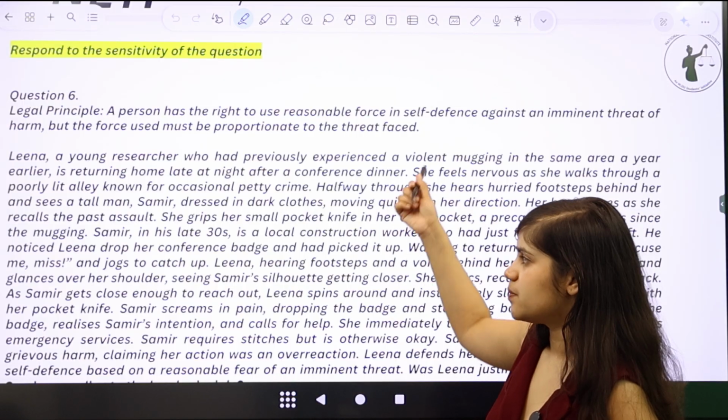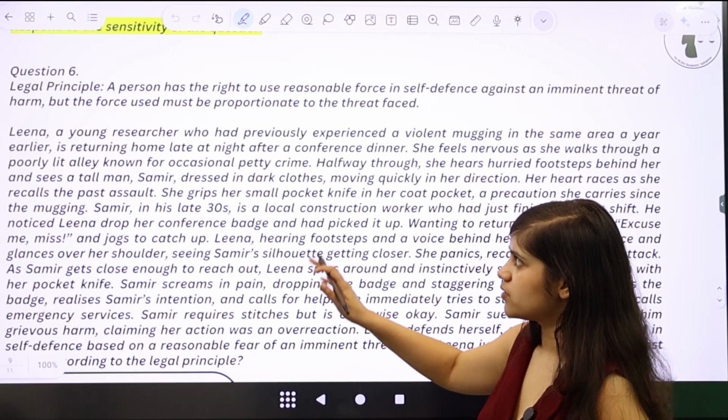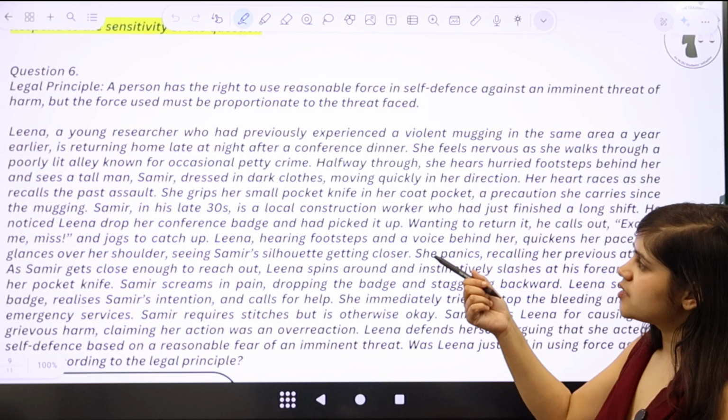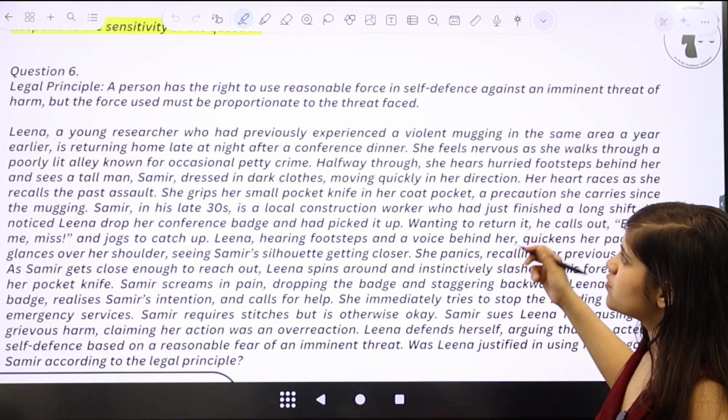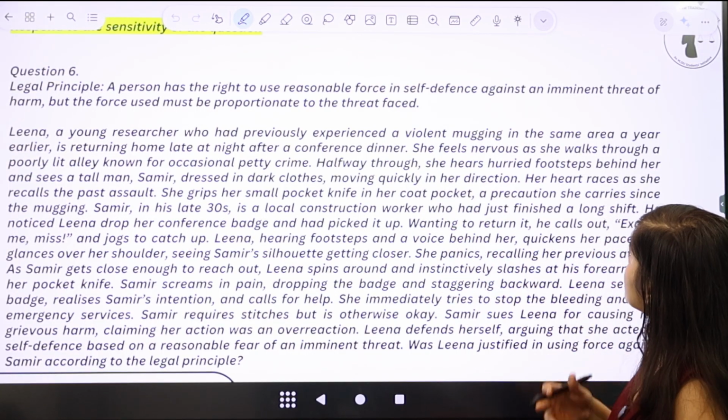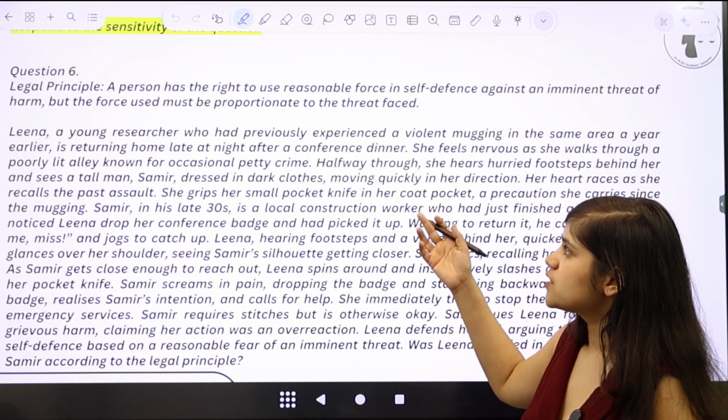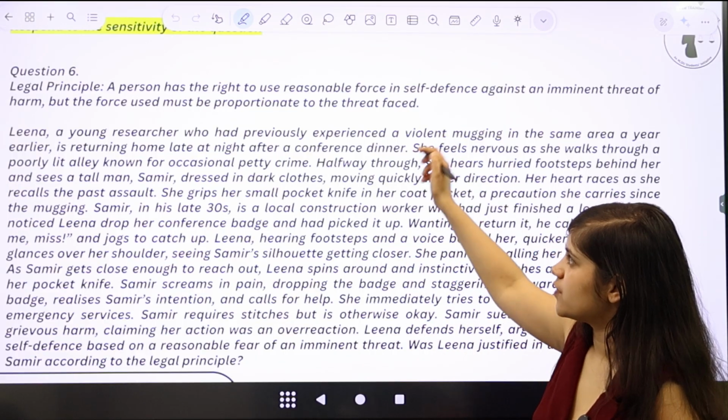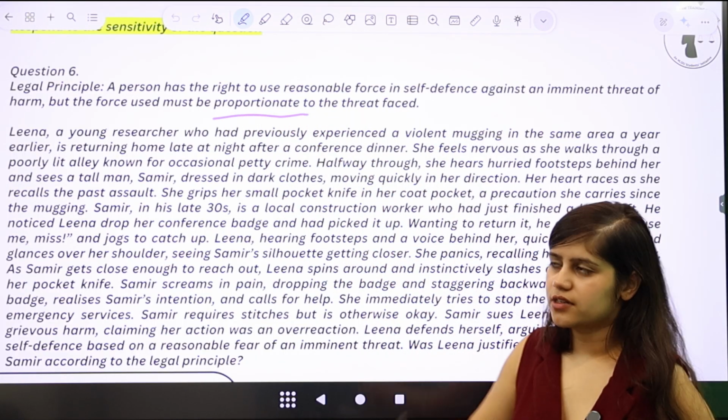Now, this question is based on sexual harassment, and that is why I'm just going to read it out loud for you. The legal principle says that a person has the right to use reasonable force in self-defense against an imminent threat of harm, but the force used must be proportionate to the threat faced. The keyword being proportionate, right?